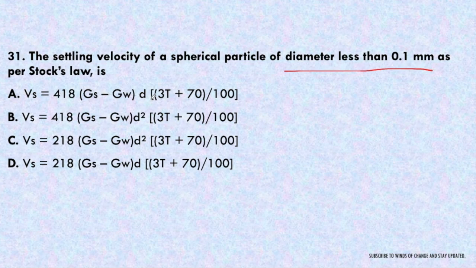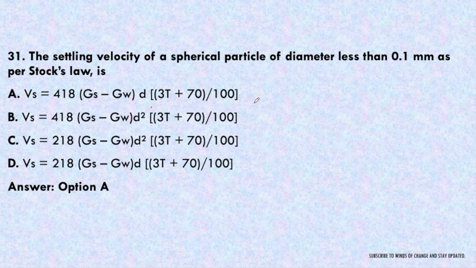The difference in all these formulas is 418 and D or D square, 218 D square or D. So the answer here will be option A, that is Vs equal to 418 (Gs minus Gw) D (3T plus 70) upon 100, where Gs is the specific gravity of the solid particle, Gw is the specific gravity of water, that is 1, D is the diameter of the particle, and T is the temperature.